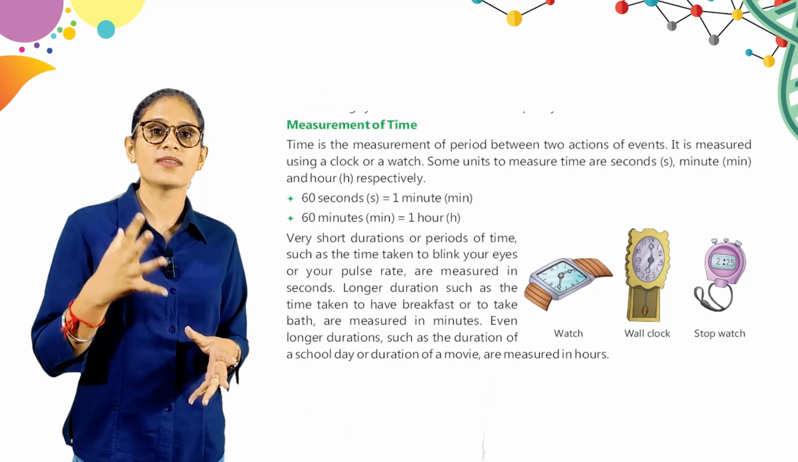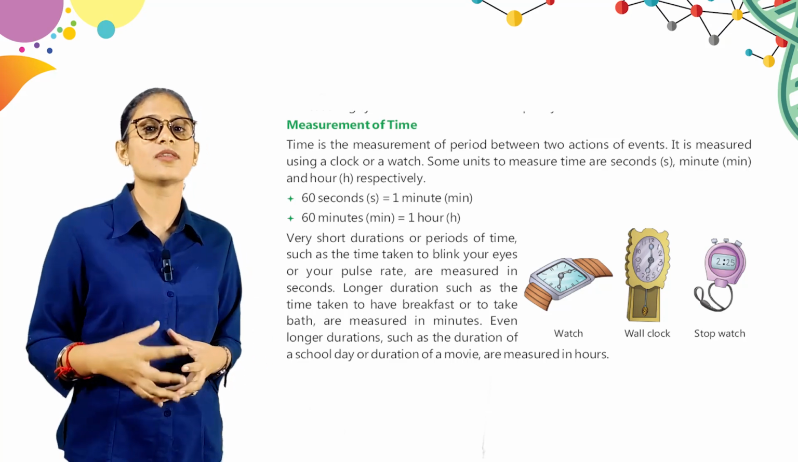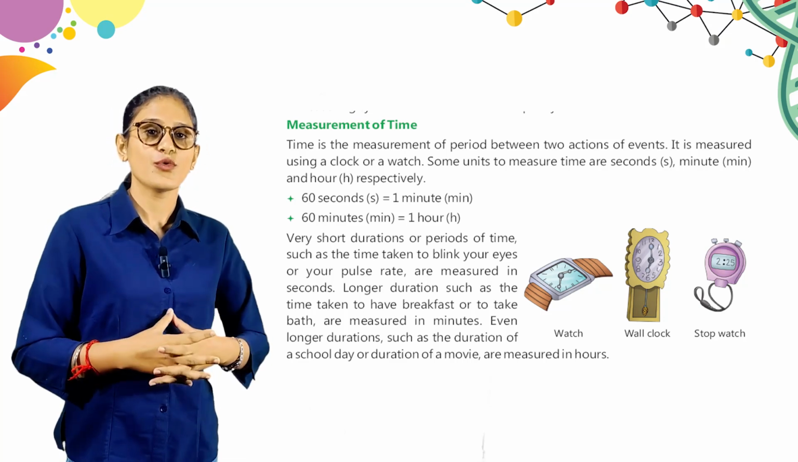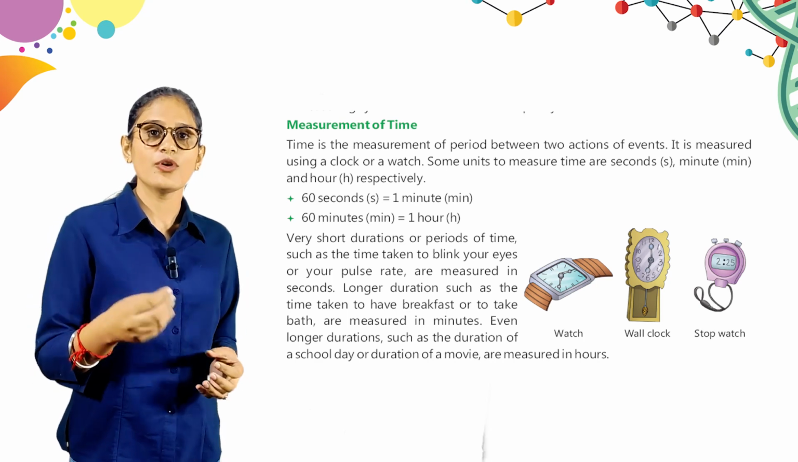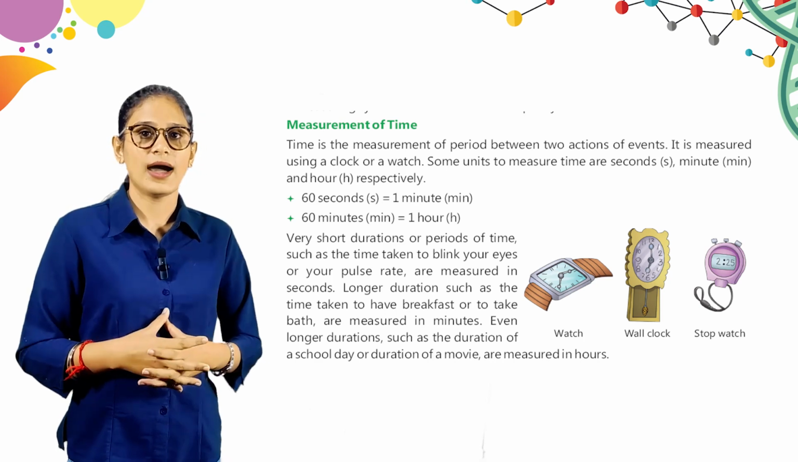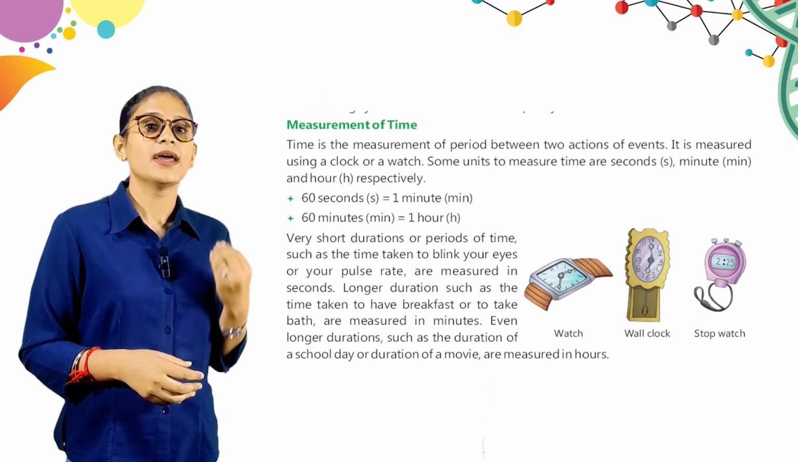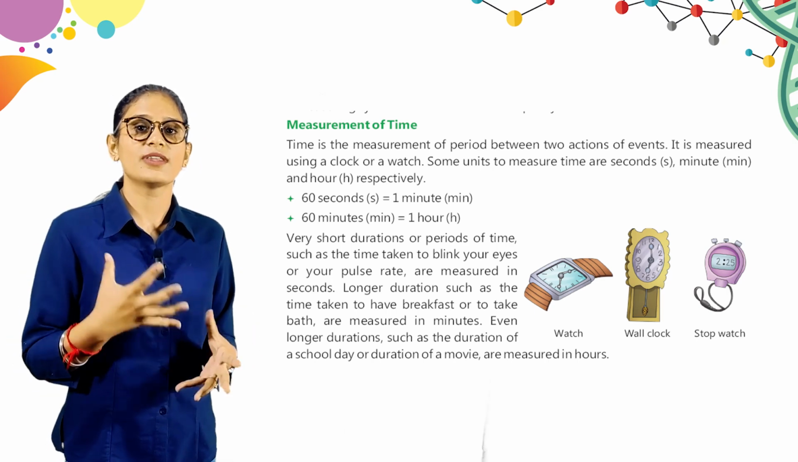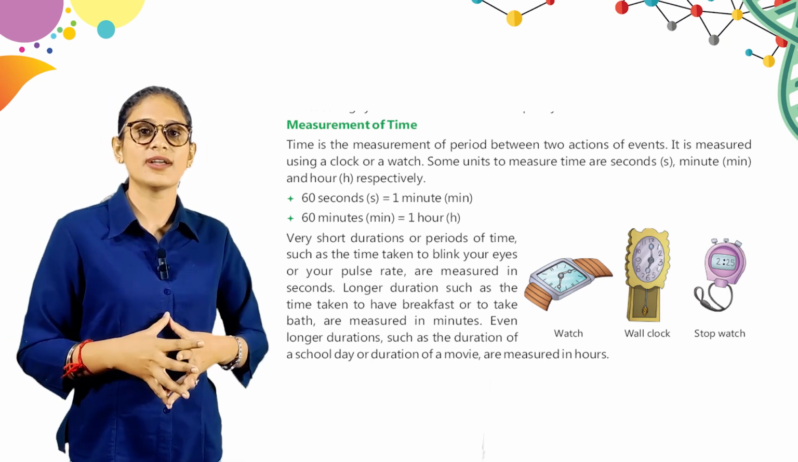Here is measurement of time. Time is the measurement of the period between two actions or events. It is measured using a clock or a watch. Some units to measure time are seconds, minutes and hours respectively. So बच्चे टाइम क्या होता है? किसी दो एक्शन के बीच का टाइम पीरियड.